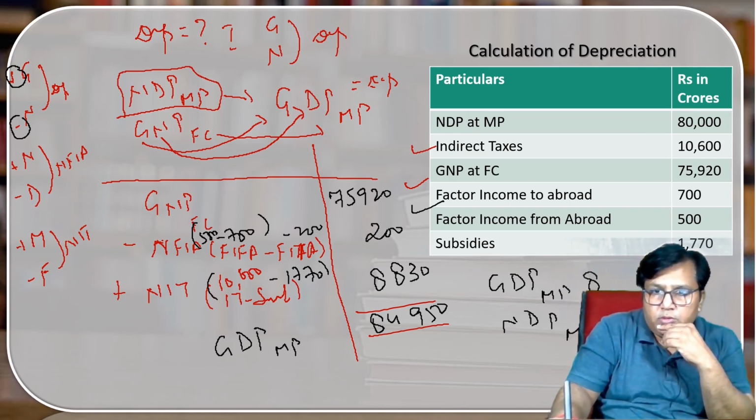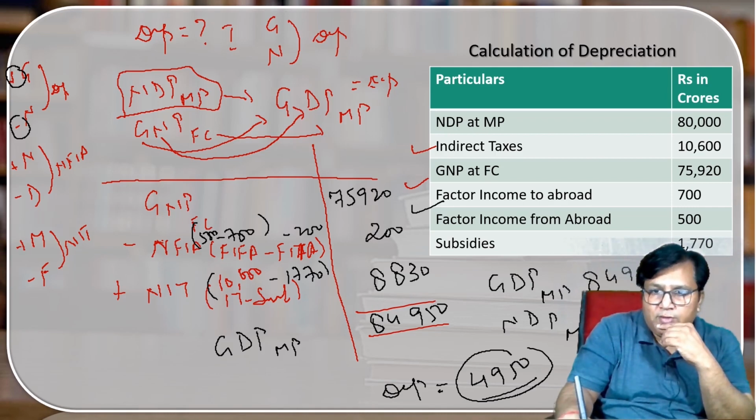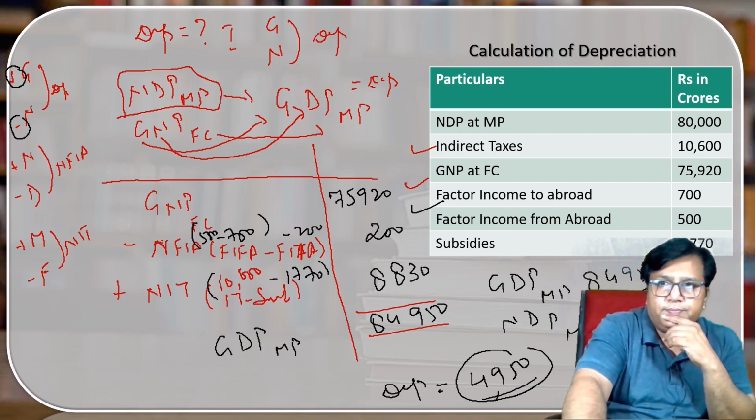Write down the value 84950 minus 80,000, the answer is 4950. So here I have calculated the value of the depreciation. What is the value of the depreciation? 4950. I hope the point is clear.